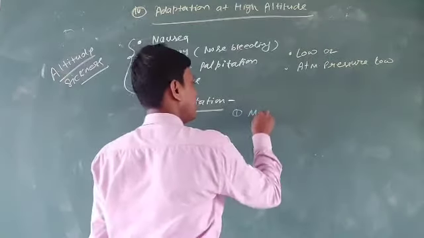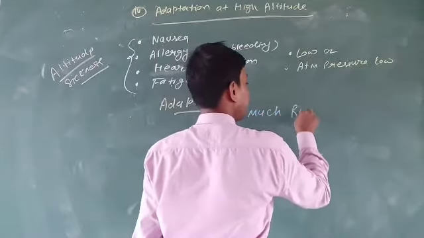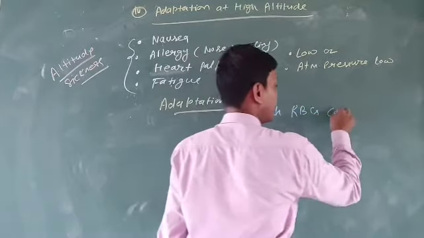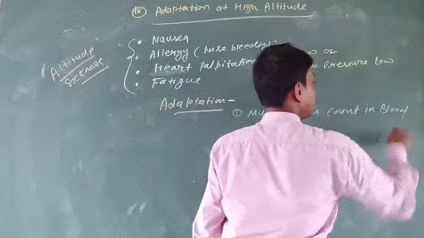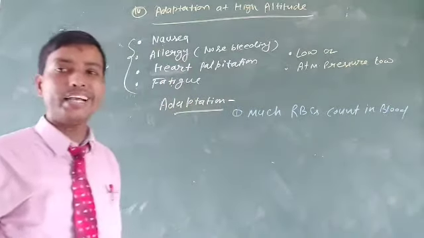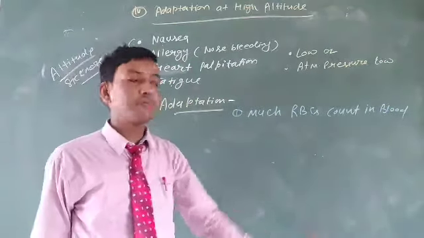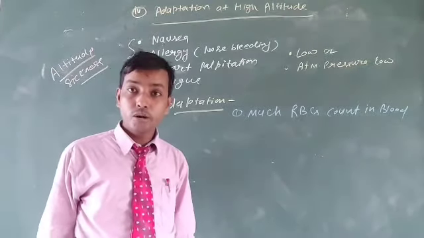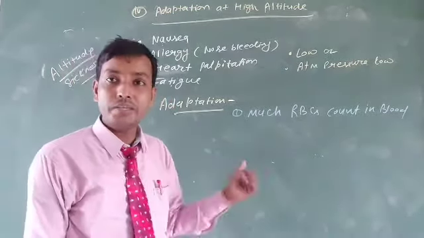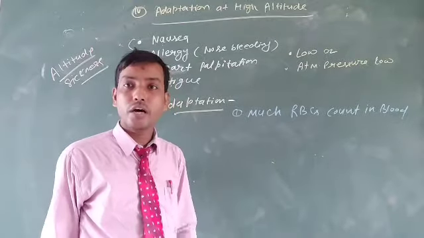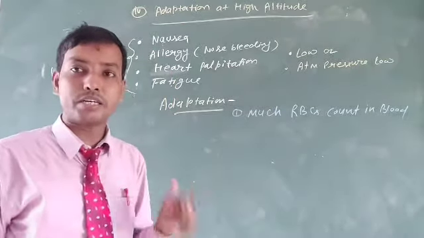a much higher RBC count in blood. The person that belongs to a high altitude area has a much higher RBC count in blood. Your blood actually possesses a very low RBC count compared to the person that belongs to a very high altitude area. What is the advantage of the higher RBC count in that person?